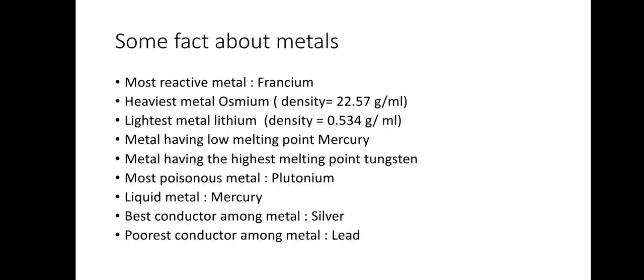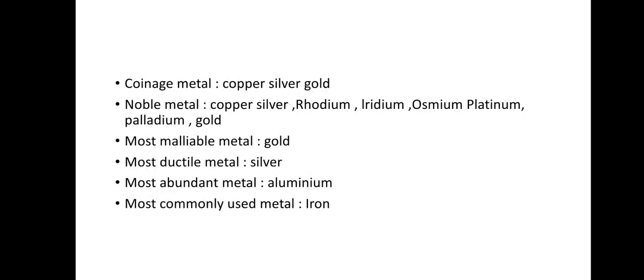The metal having a low melting point is mercury. The metal having the highest melting point is tungsten. The most poisonous metal is plutonium. The metal which is in liquid state, we all know, is mercury. The best conductor among metals is silver. The poor conductor among all the metals is lead.